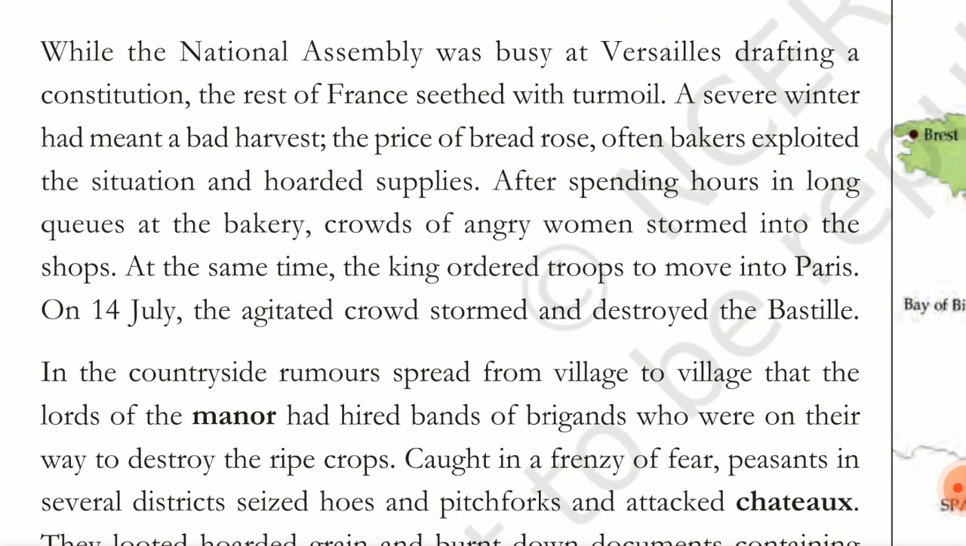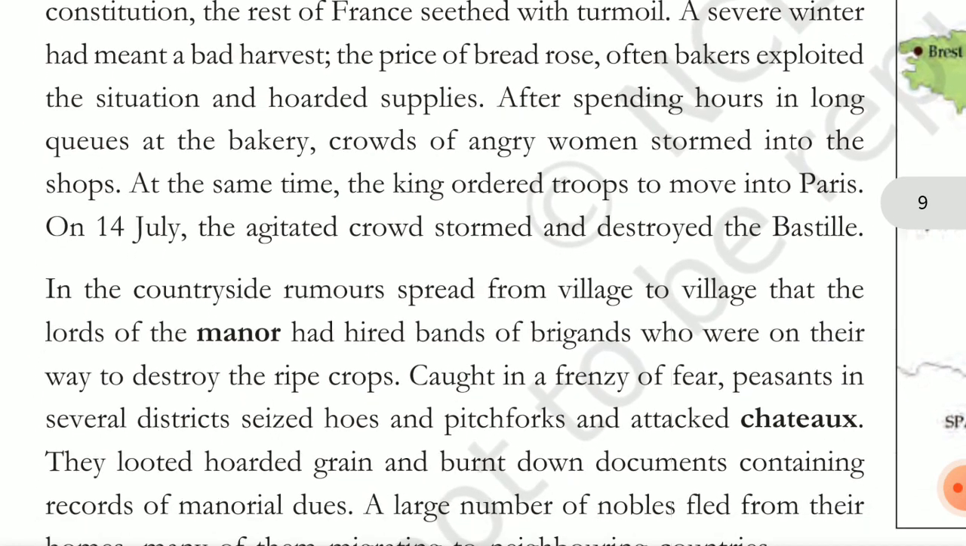They said, we will not disperse until we draft a constitution. Meanwhile the rest of France seethed with turmoil. Turmoil is confusion. The rest of France was in confusion while they were drafting the constitution. A severe winter had meant a bad harvest. The price of bread rose, and often bakers exploited the situation with hoarded supplies.